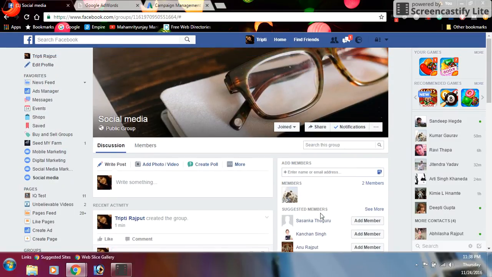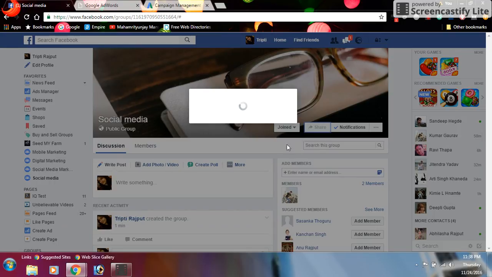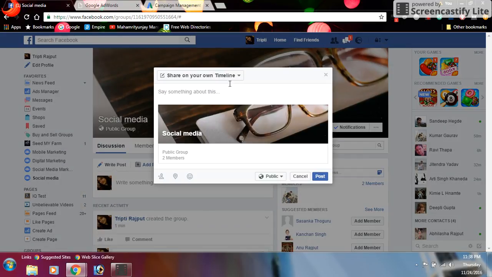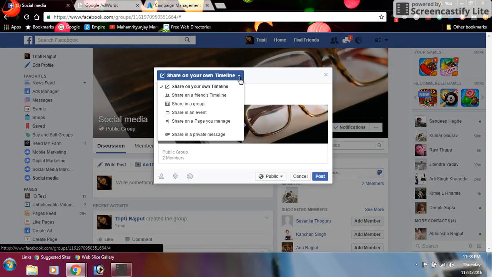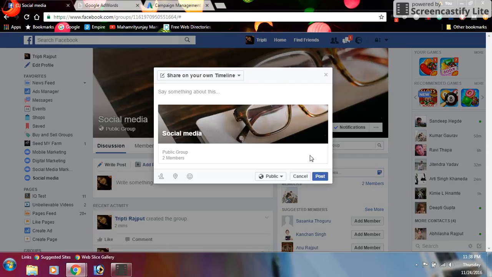This is my group, and customize. If you want to leave that group, you can click on that. If you want to share this group publicly with your friends, you can click on that. And if you want to share in a group, share in an event, or share in a page you manage, you can click whatever you want.